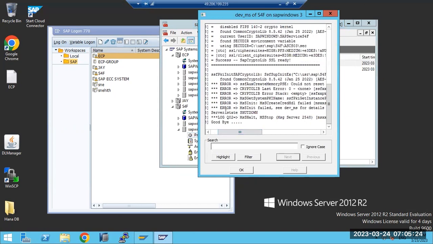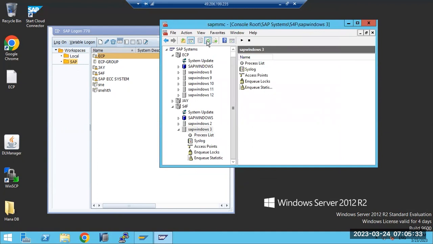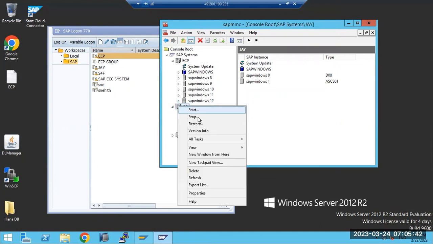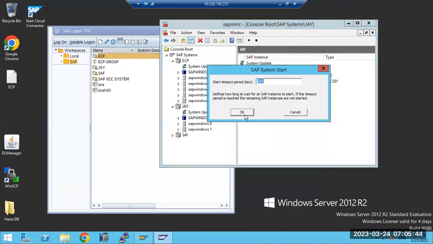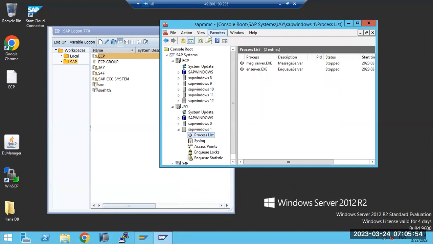There are some issues. You can see the error message: initialization failed, shut down. What about this system? Immediately it went to offline status, I guess. We got one blink and this is also stopped.